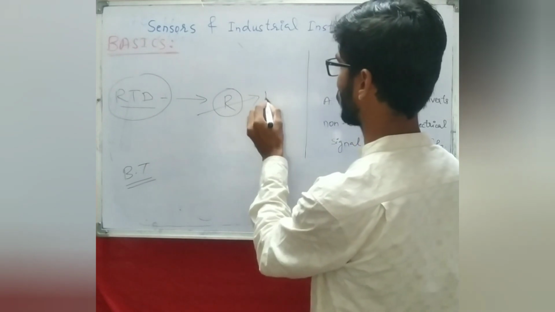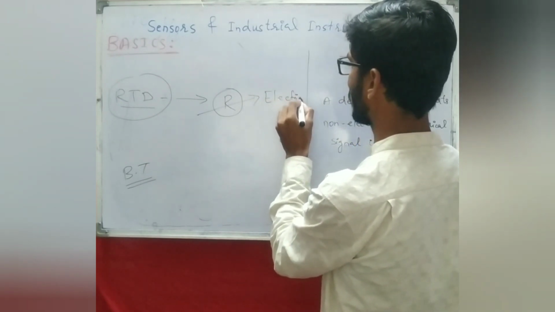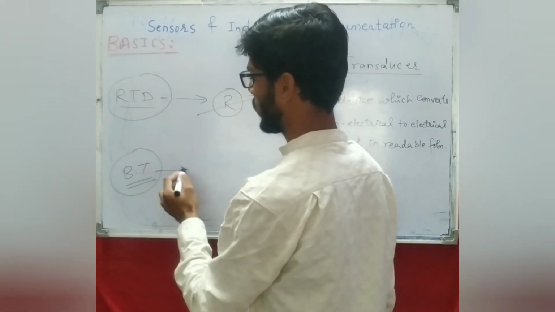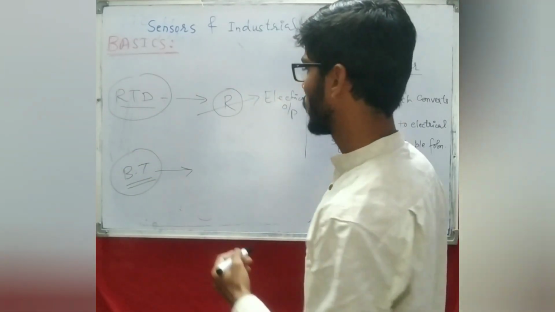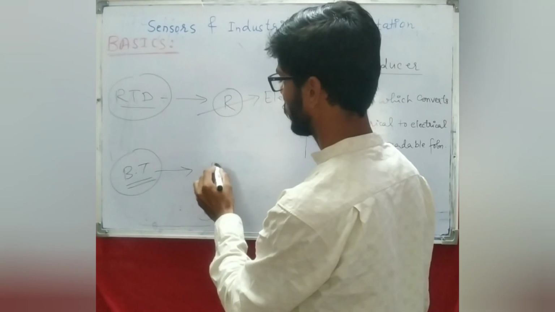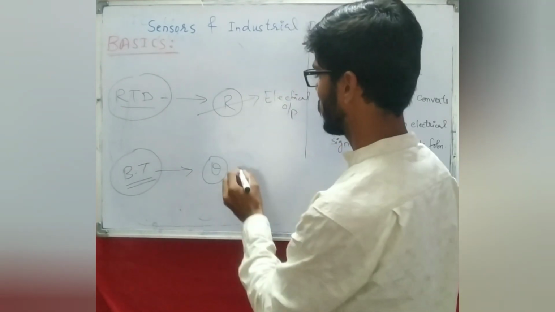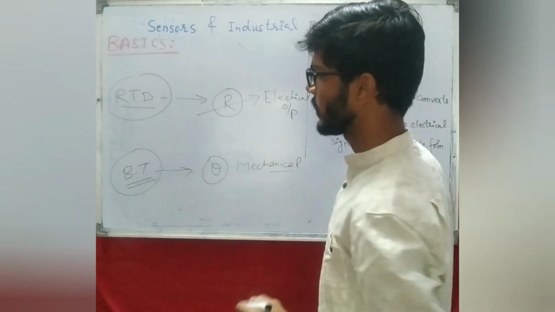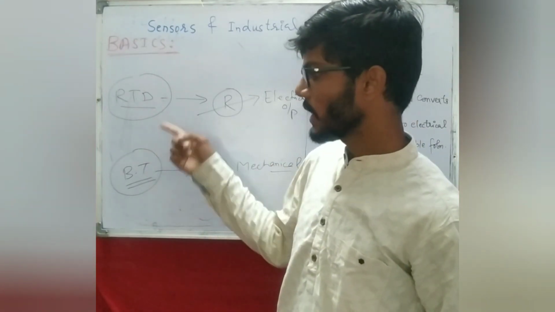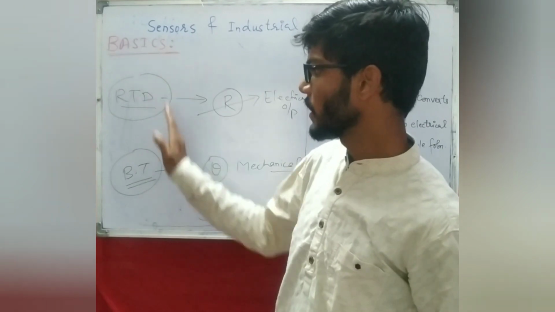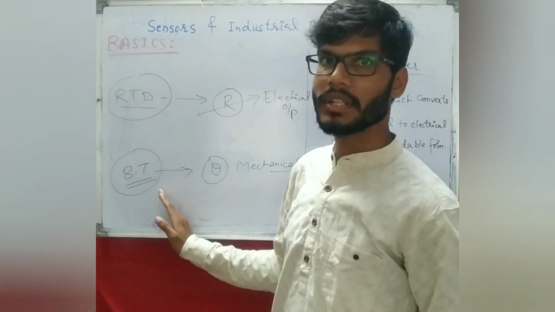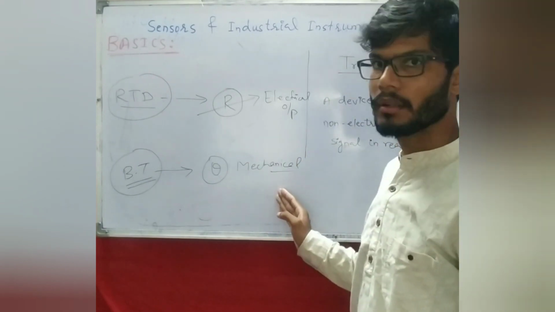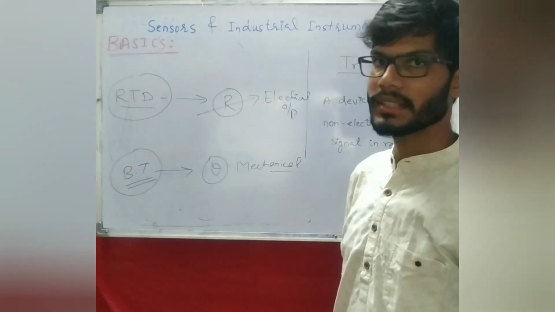So this is going to produce an electrical output. Whereas in the Bourdon tube, when the changes in pressure are being measured, the output is going to be angular deflection, which is a mechanical quantity. So both the RTD and the Bourdon tube are being used for measuring physical parameters and are generating electrical or mechanical output. So both of these are sensors.